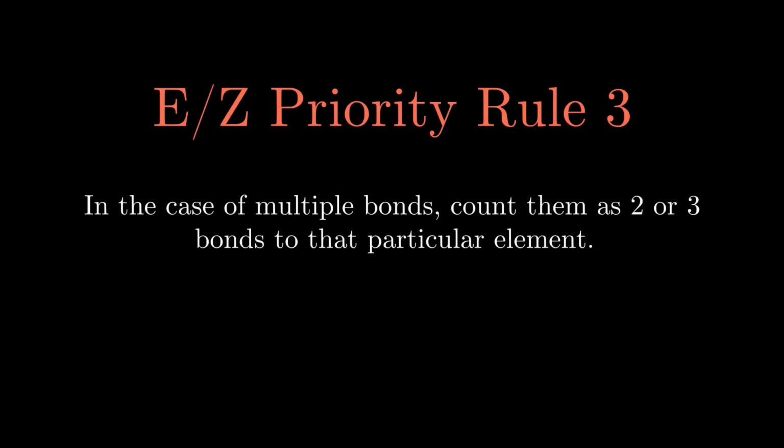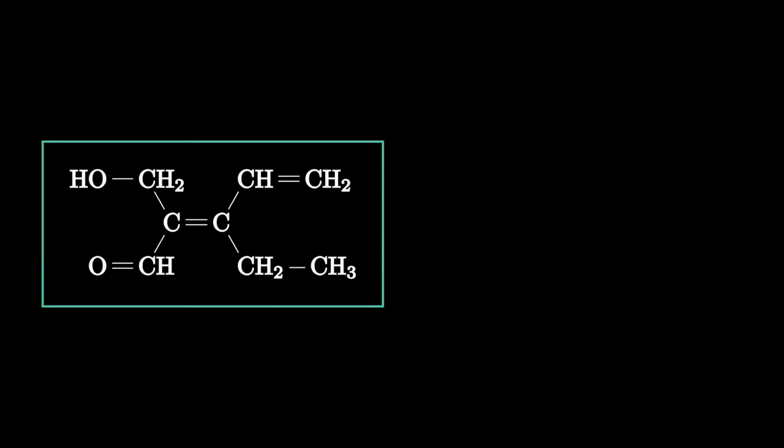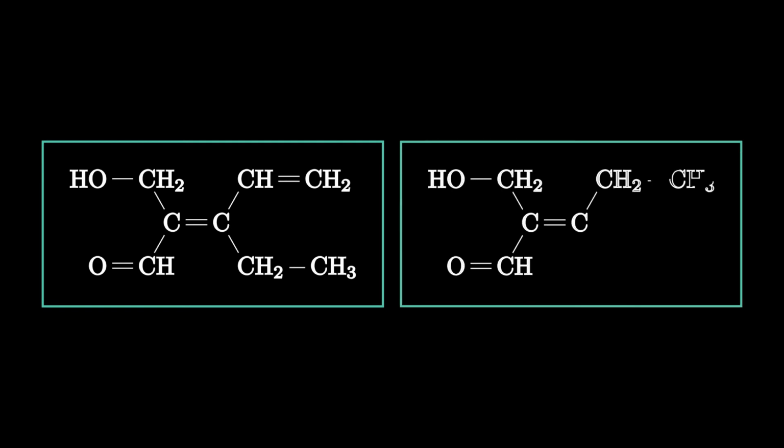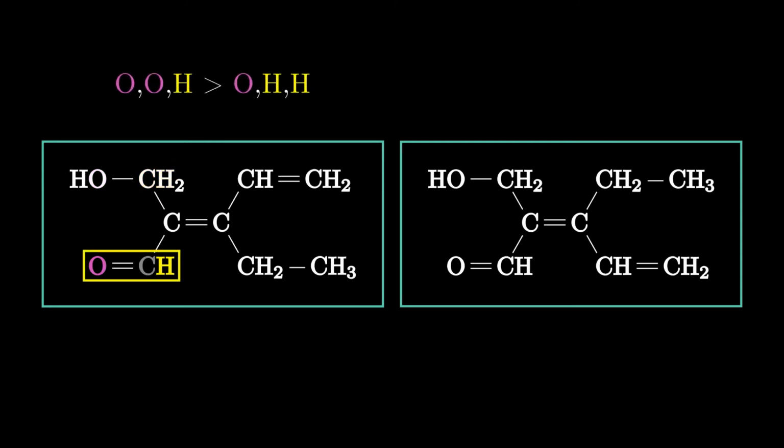In case of a double or triple bond, you count it as 2 or 3 bonds to that particular atom. So to break the tie, you have to look at all the bonds from the original. These two molecules are again identical except for the arrangement of the substituents. We see the carbon on the bottom left is doubly bonded to oxygen with a single bond to hydrogen. The carbon on the top left is only singly bonded to oxygen with 2 bonds to hydrogen. The tie is broken because the bottom carbon is classified as bonding to an additional oxygen, so it gets the